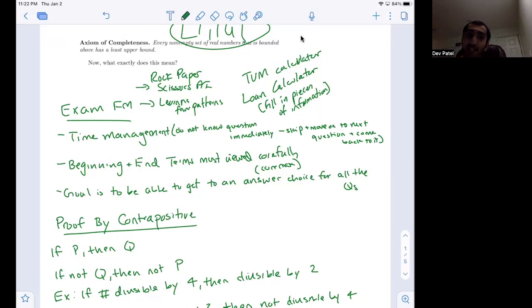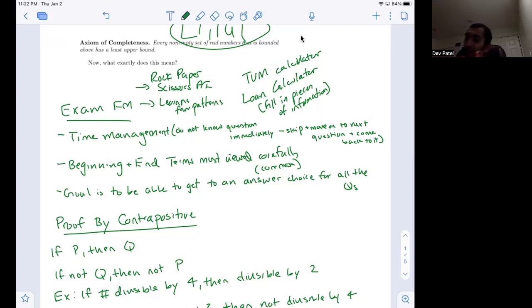So one of the main techniques and key things you want to keep in mind is that if you don't know the question, immediately skip it. If you don't know how to do a question, even after just reading it, you want to immediately skip it, move on to the next question, and then come back to it. It's way easier to get a question right the second time looking at it than to spend 10, 15 minutes trying to solve that one question, and you may not even get it right. And again, it might be a pilot question at the end of the day. So time management is very important, that you move on to the next question when you've spent a good portion, like 5 minutes, working on it.